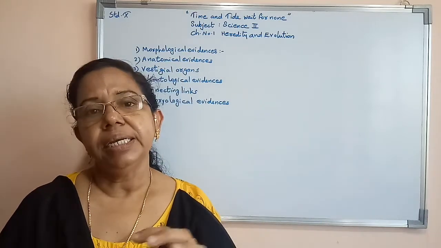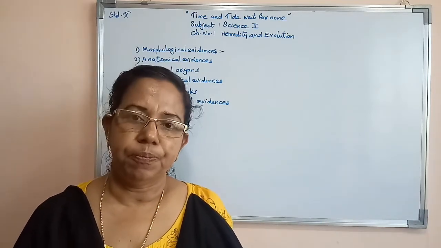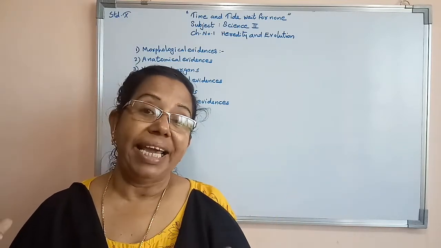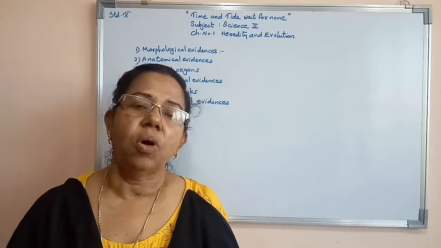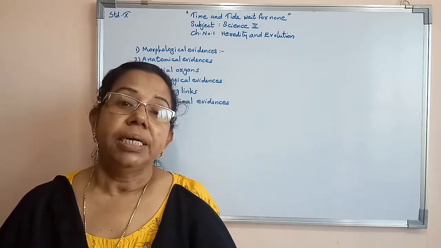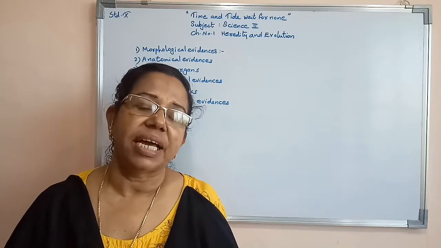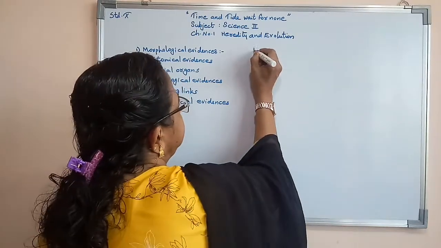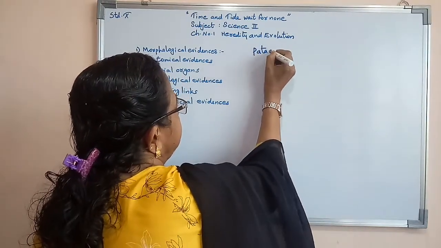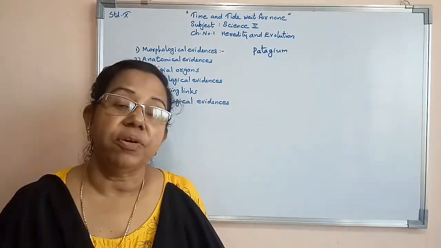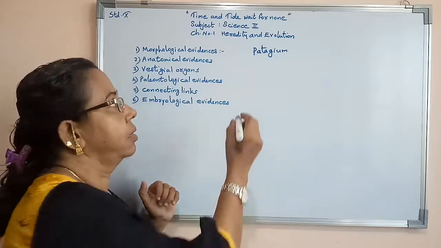Here we are comparing their forelimbs. In human beings, hands; in cats, the forelimb or foreleg; in the bat, the forelimb is known as the patagium; and in the whale, it is a flipper.